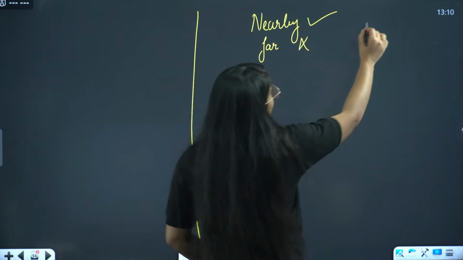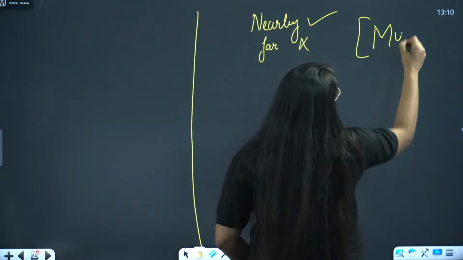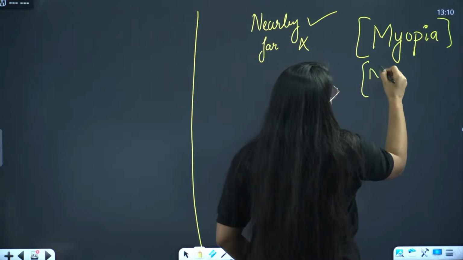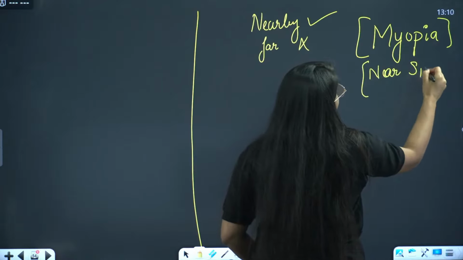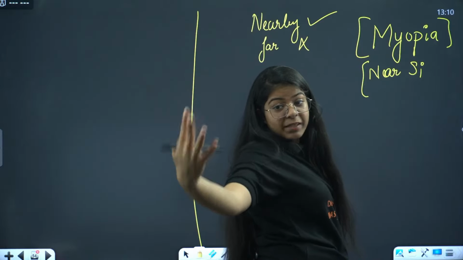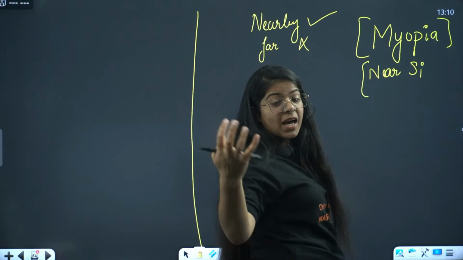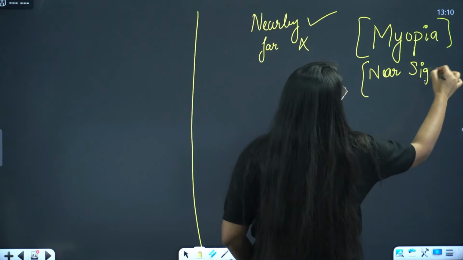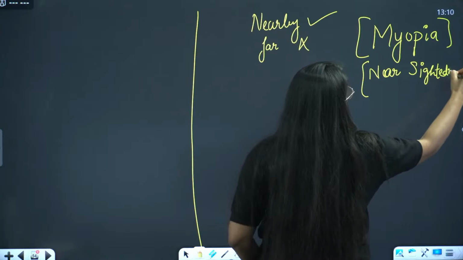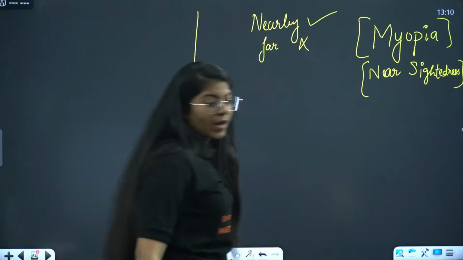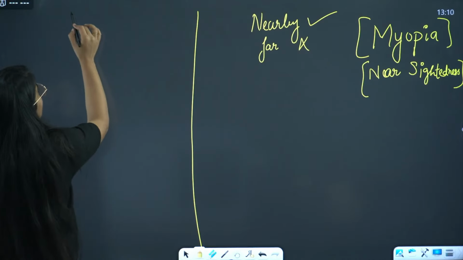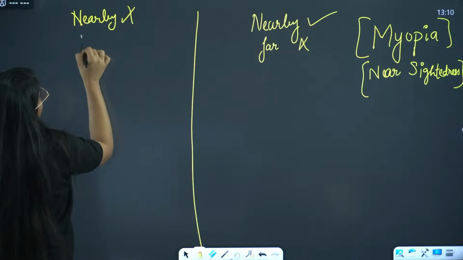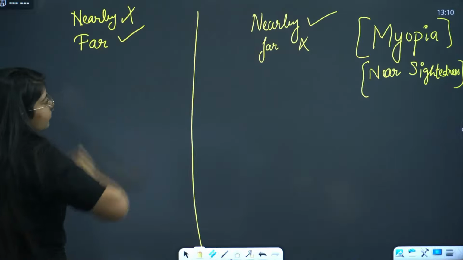Everyone is saying myopia. That is correct. Myopia is also called nearsightedness. Now, which is the other defect in which you cannot see nearby objects clearly, but far ones are clear?